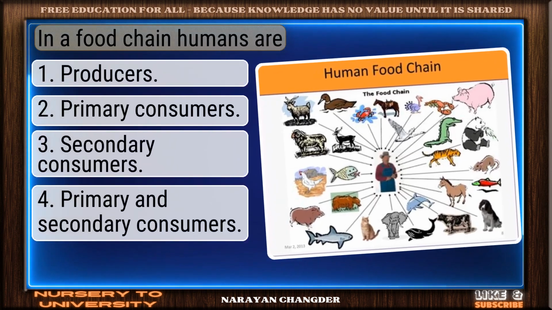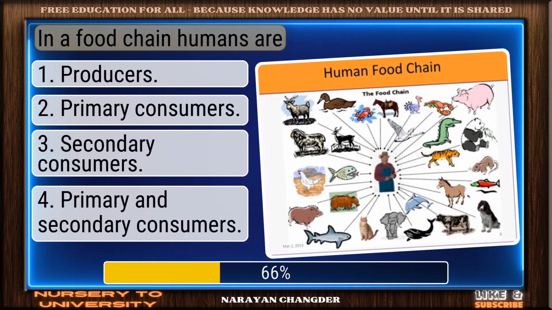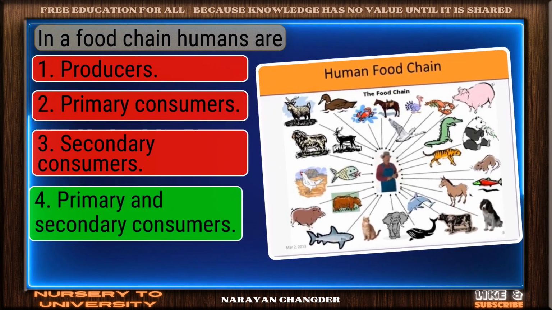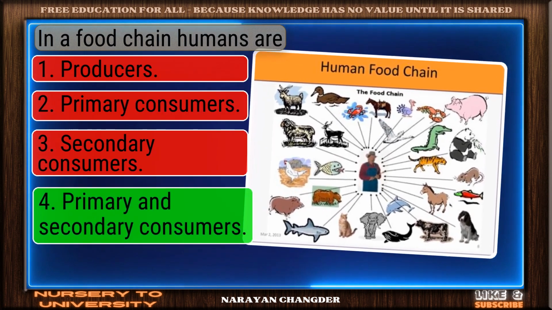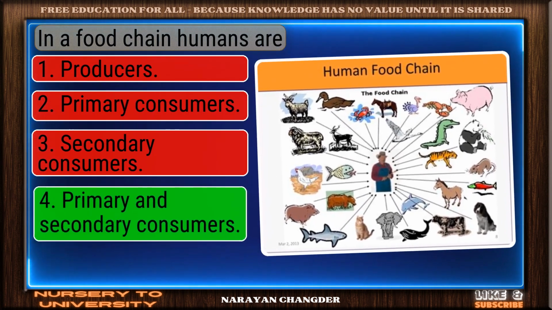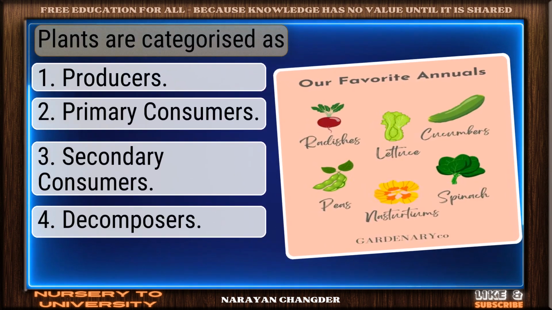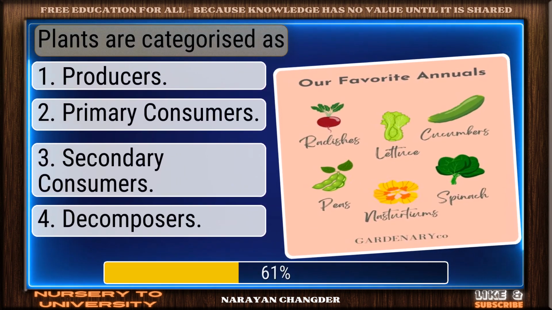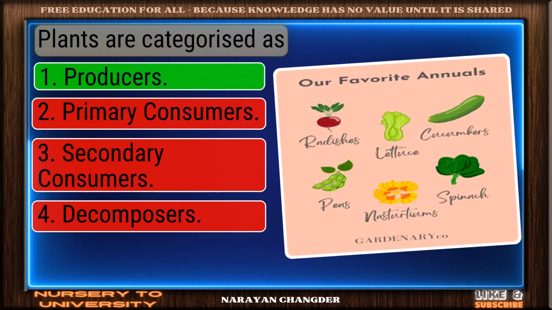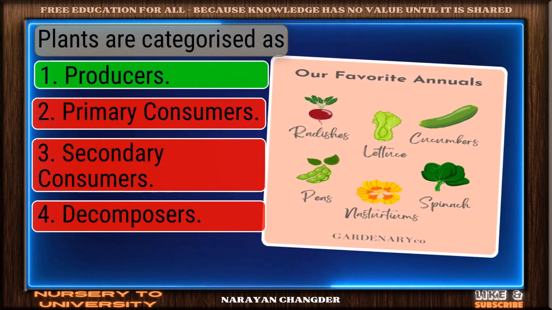In a food chain, humans are. Clear logic. Your choice, primary and secondary consumers, is sound and 100% true. Plants are categorized as. Well done. Producers is the right choice.